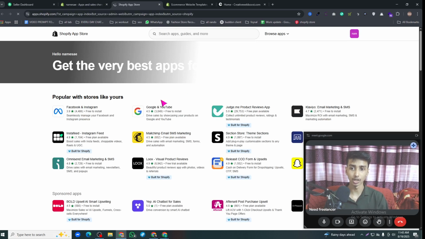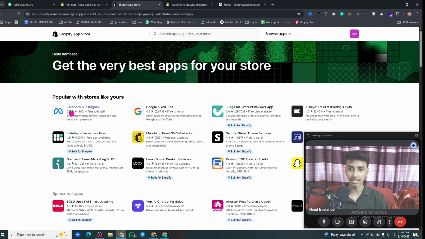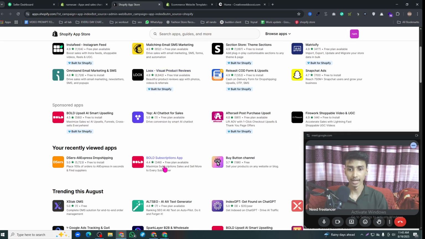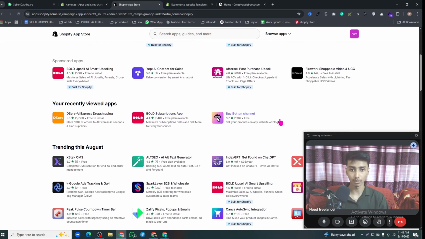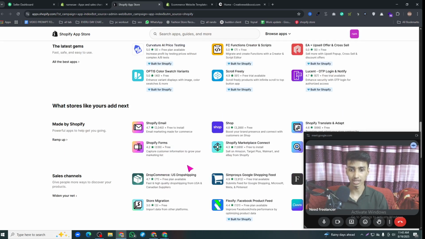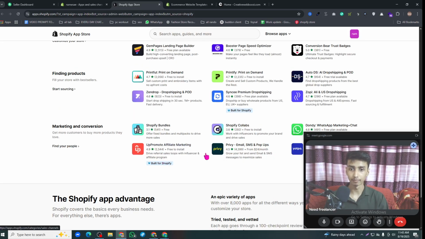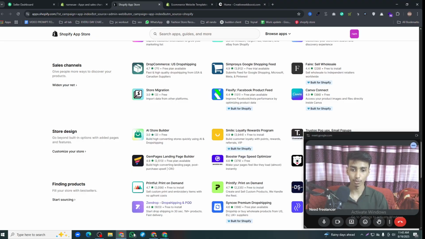then as you can see, there are tons of apps, for example Facebook and Instagram, YouTube and Google, Judge.me review apps, Klaviyo email marketing apps, Shopify sections, unlimited sections you can add, and also email marketing, SMS tools, review tools, and also subscription, buy now button, all this stuff is available. As you can see, there are a lot of apps. So if you want to learn more, you can explore by yourself.